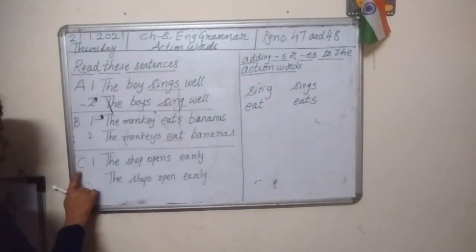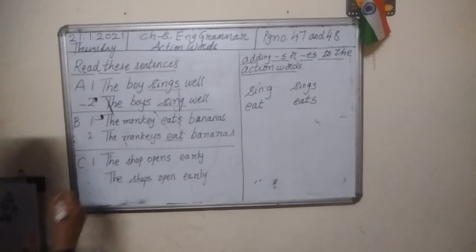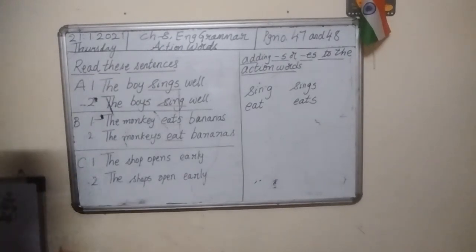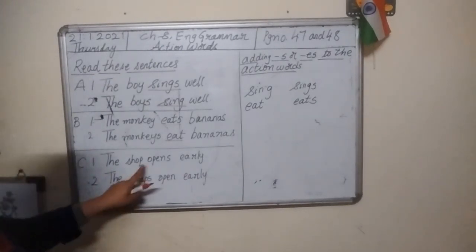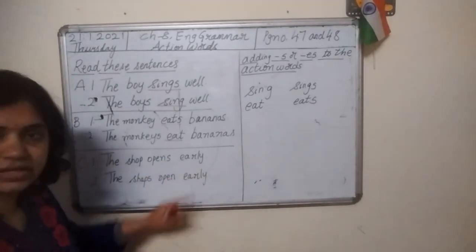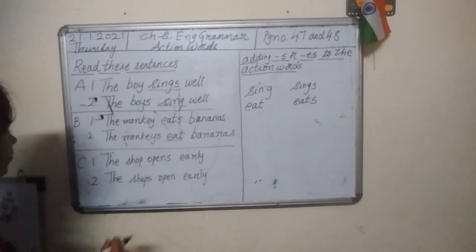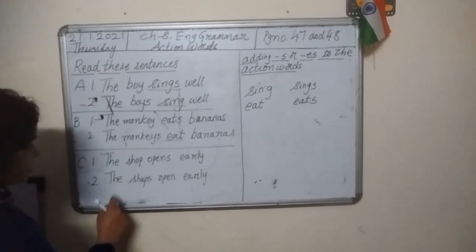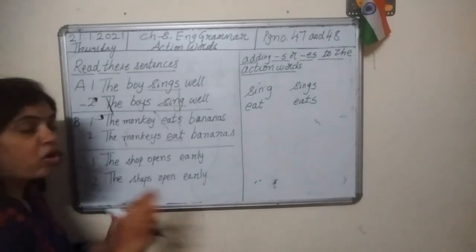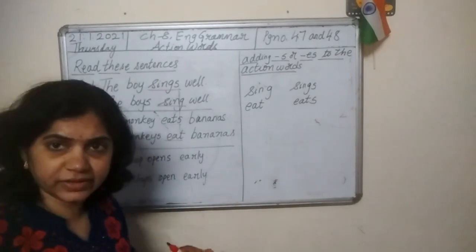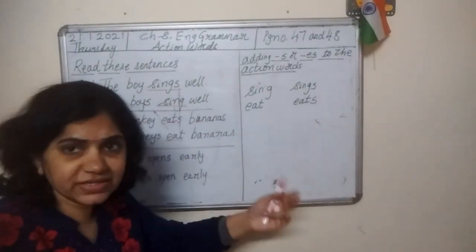Now come to this C part. Here also we have 2 sentences. Let's read them. The shop opens early. Second sentence. The shops open early. So, open is action word.